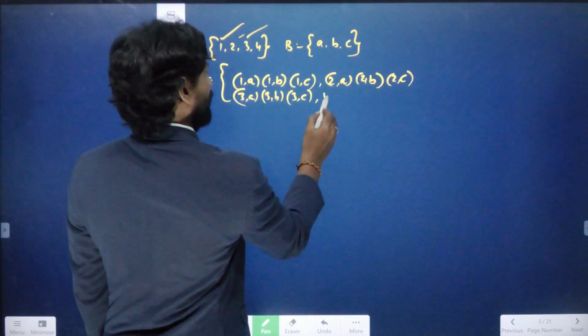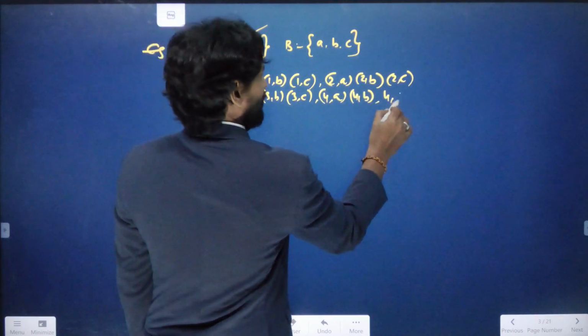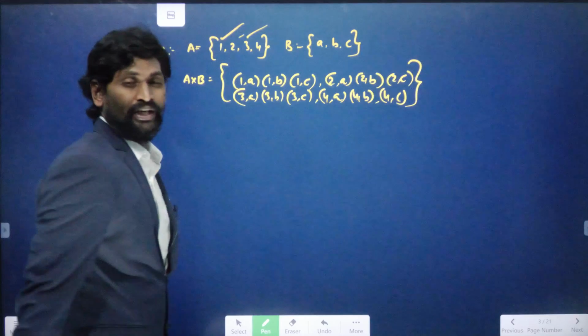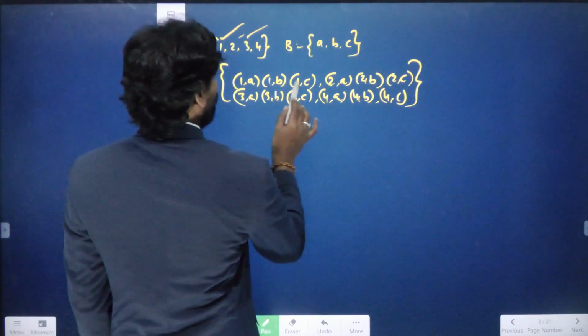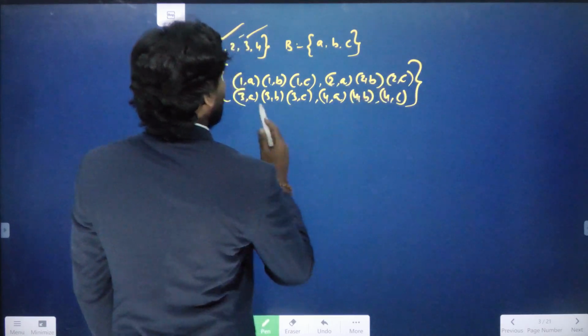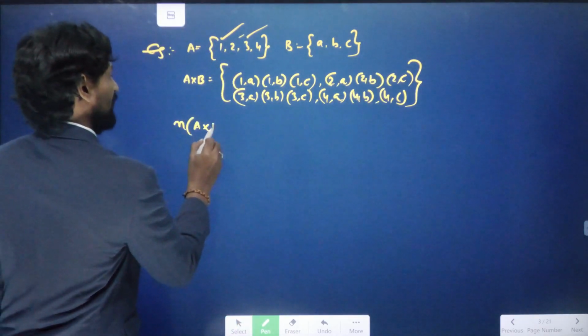And the fourth element: (4, A), (4, B), (4, C). So these are all the elements from the Cartesian product A cross B. How many elements are there? 1, 2, 3, 4, 5, 6. So 6 plus 6, there are 12 elements. Therefore, the number of elements in A cross B.